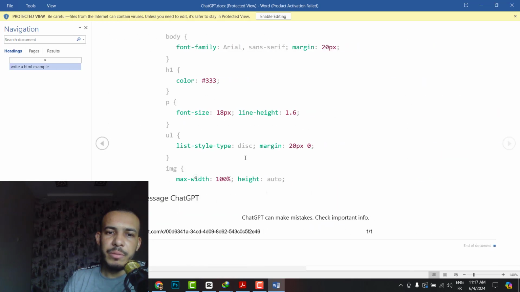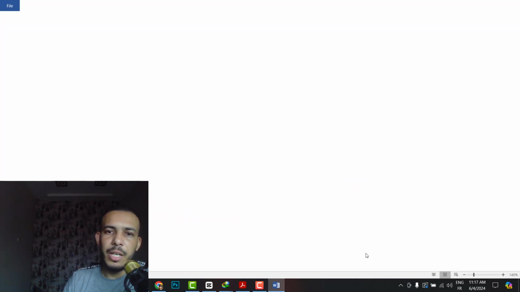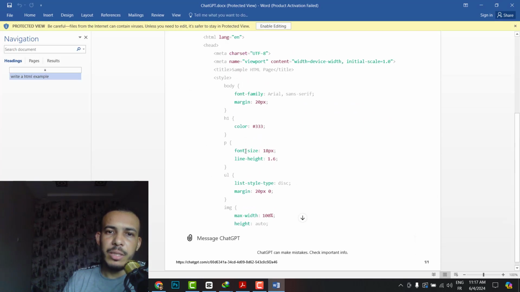This is our file, our PDF file. It's now a Word file, as you can see here.